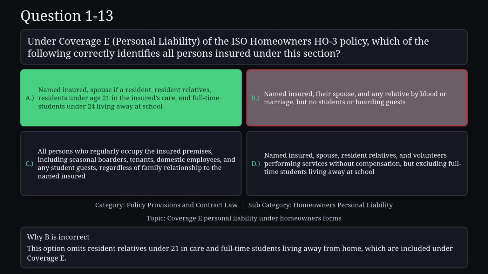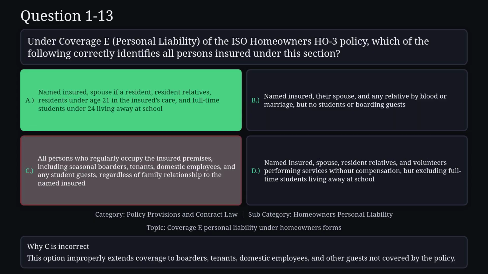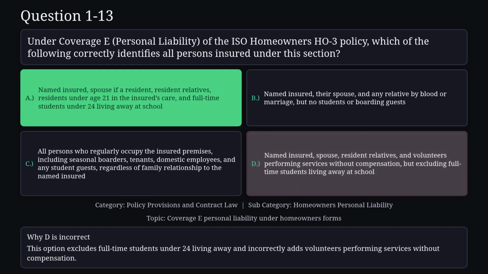Reason B is not correct. This option omits resident relatives under 21 in care and full-time students living away from home, which are included under Coverage E. Reason C is not correct. This option improperly extends coverage to boarders, tenants, domestic employees, and other guests not covered by the policy. Reason D is not correct. This option excludes full-time students under 24 living away and incorrectly adds volunteers performing services without compensation.